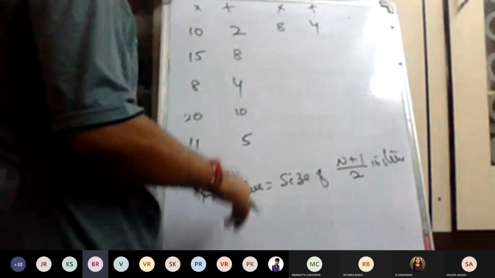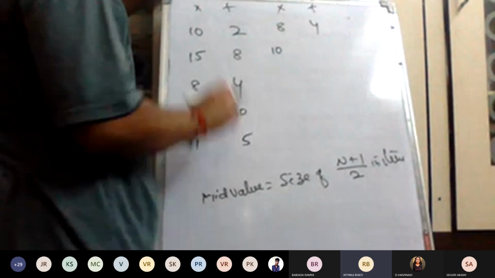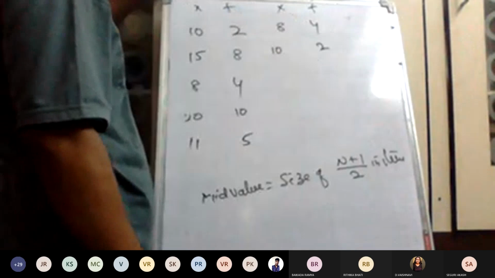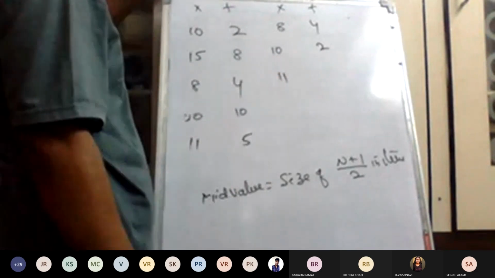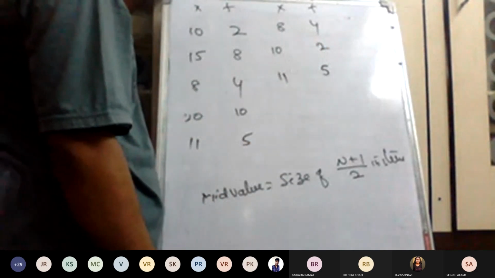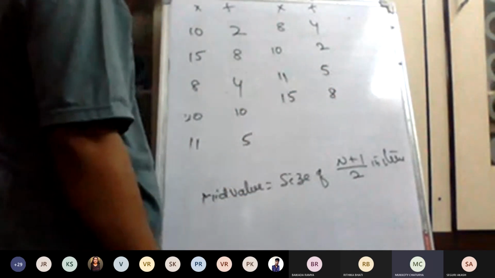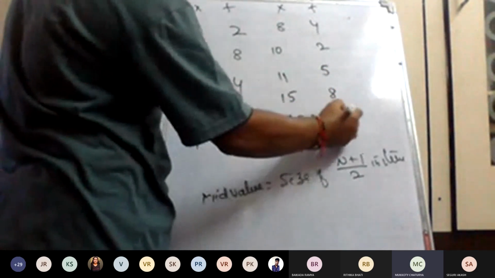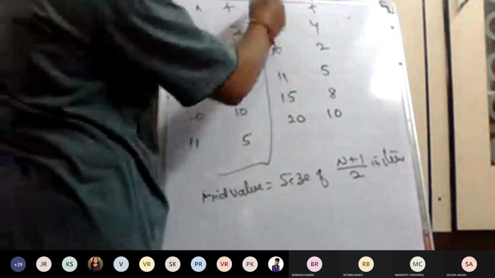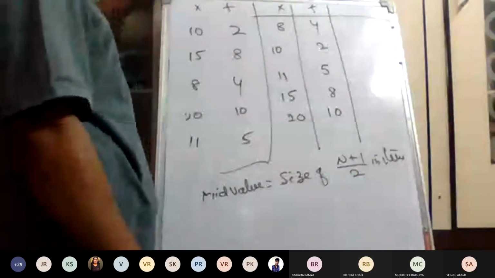This is the 8. That's why the corresponding frequency is 4. What is the next value? 10. What is the corresponding frequency? 2. Very good. After 10, 11, 5. Very good. Next, 15, 8. Next, 20, 10. Up to here clear? Yes, sir. Very, very important. Up to here clear?